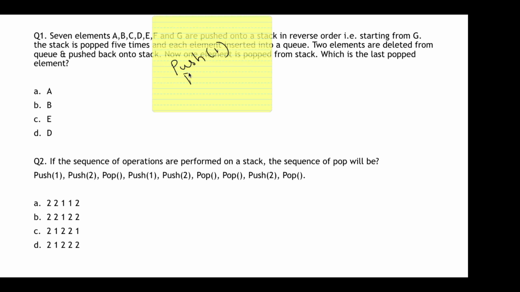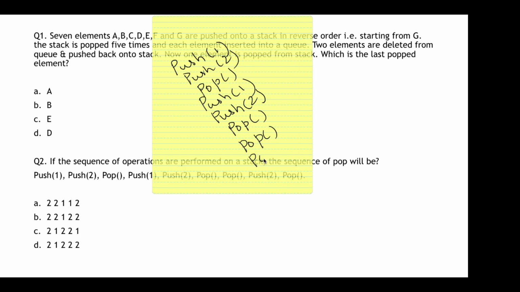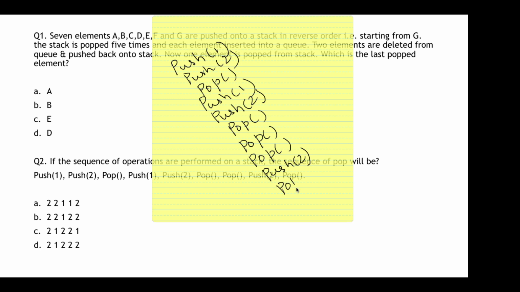Okay, this one is push 1, then push 2, then it is having pop, then push 1, then push 2, then instead of 2 pops we are going to have 3 pops, okay, because it's not going to match the answer otherwise. There's a little error in the question. Then push 2, then pop. Okay, this is the correct order. Please note it down that here there are 3 pops instead of 2. Okay, now let's do this.